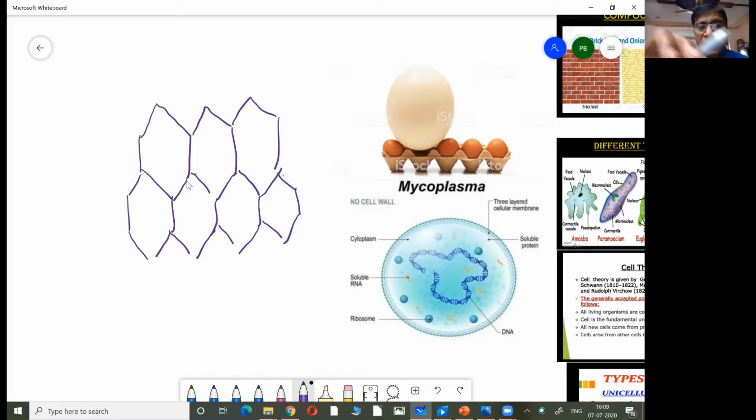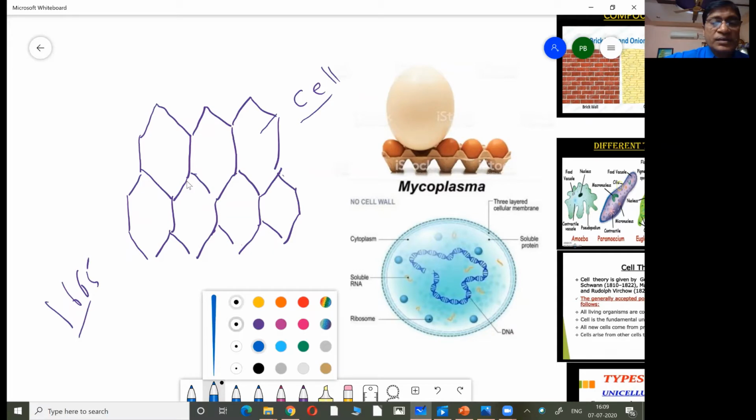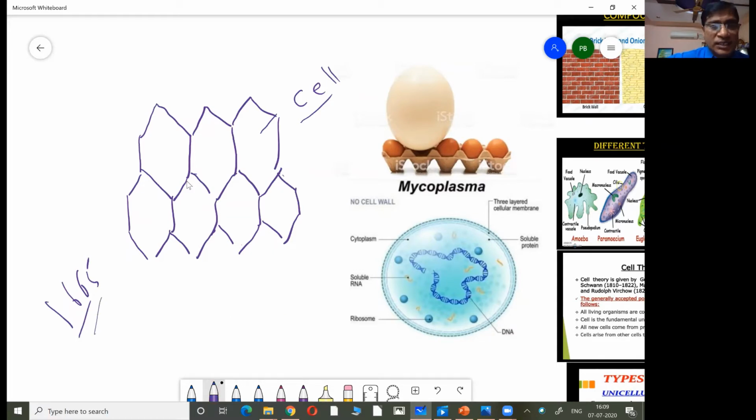Since they are empty boxes, he named each one a cell. Actually he named them cellulae, but it is translated into English as cell. So that is how in the year 1665, Robert Hooke discovered the cell. That is the first discovery.